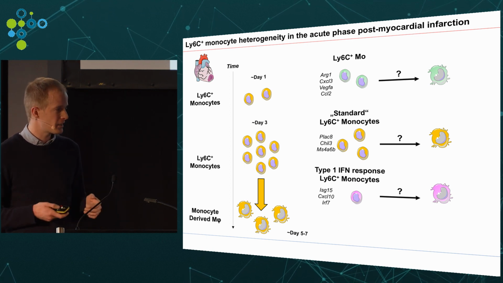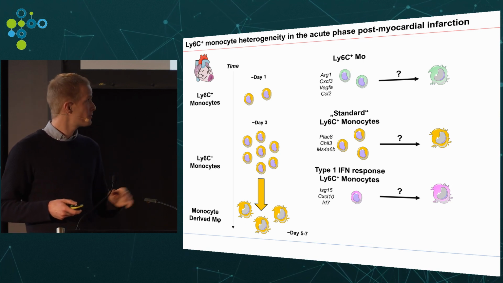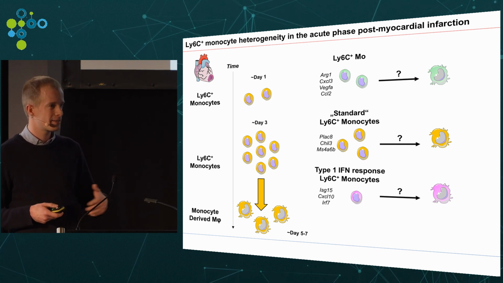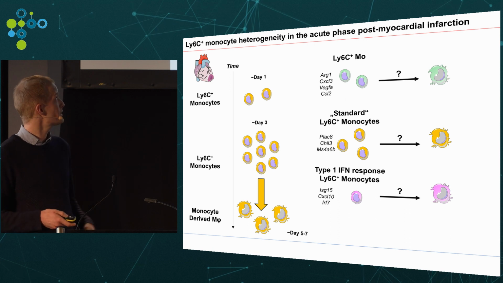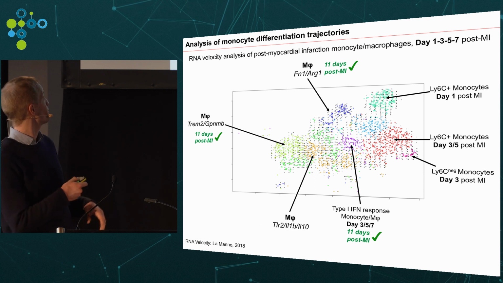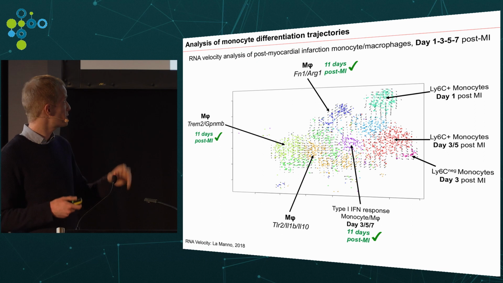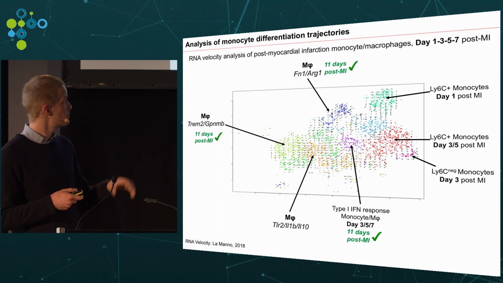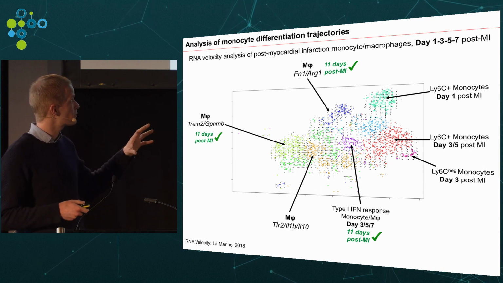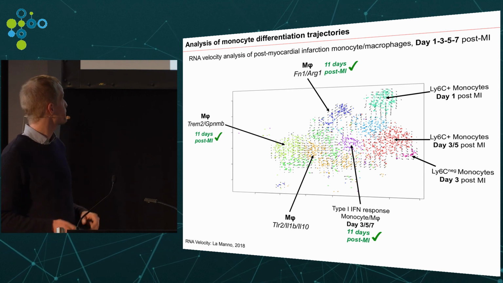And one question that we had is whether these cells could then differentiate into different kinds of macrophages. So this is very much a work in progress, and we are still trying to figure out the best way to address this question and reconstruct cell trajectories. One thing that we tried recently, on our first data set, was to apply RNA velocity analysis. It's a bit difficult to interpret, but altogether it seems to make sense time-wise and with the differentiation pathway of monocytes to macrophages. But as I said, this is clearly very much a work in progress.